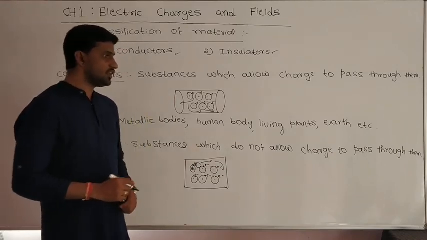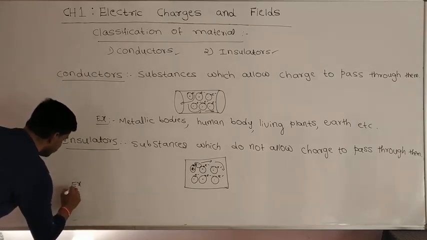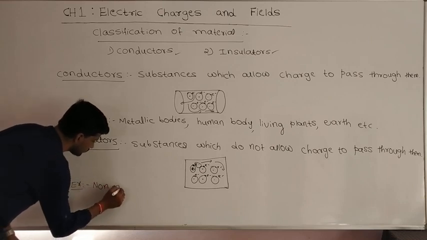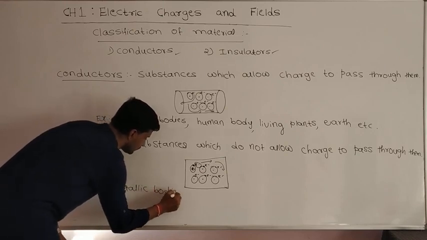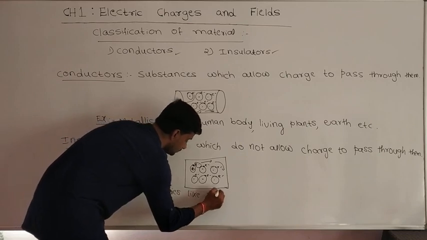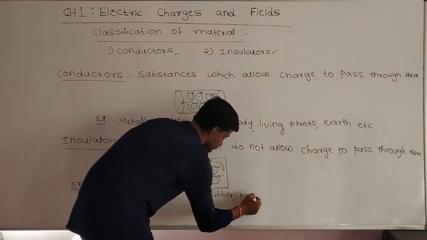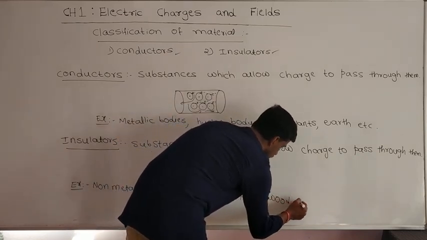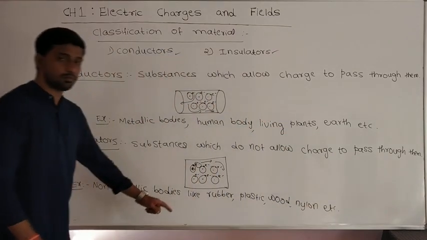Now let us see the examples for insulators. Examples of insulators are non-metallic bodies like rubber, plastic, wood, nylon, etc. These are all examples of insulators.